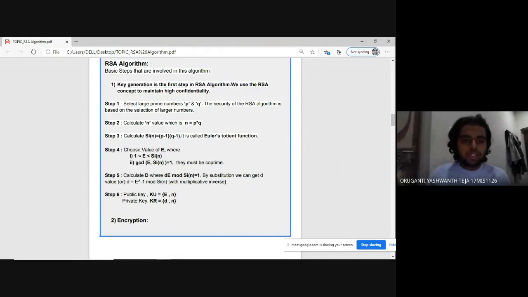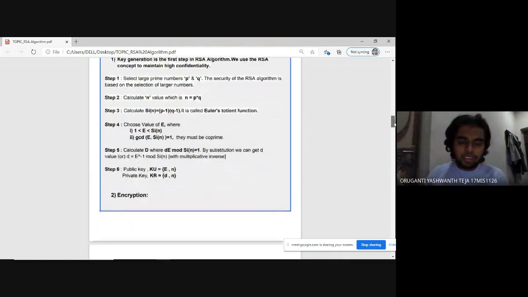So here we have to choose the value of e, where there are some conditions. e is the public key here. The public key must lie between 1 and psi of n, and the GCD of e comma psi of n must be 1. It means they must be co-prime. There will be a single common factor, 1, between them, and only then can they be called co-prime.